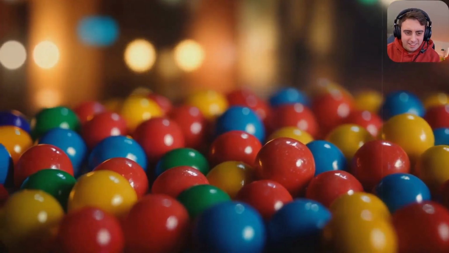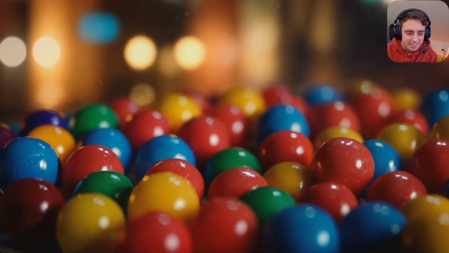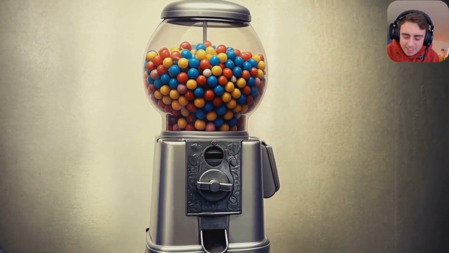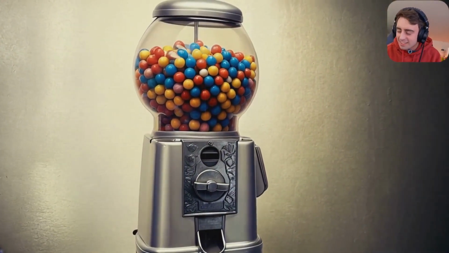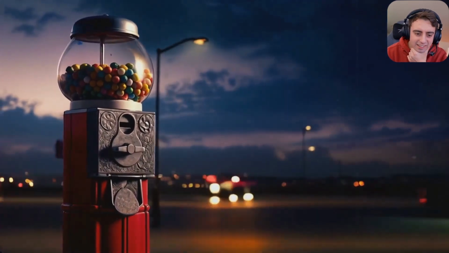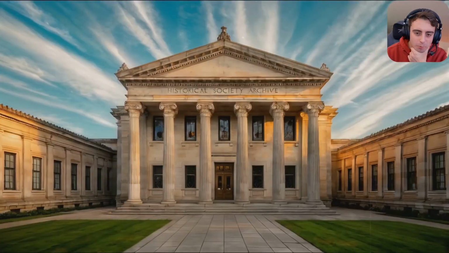Next time you pass a Gumball machine, look closely. You might just be witnessing history in the making, one sweet, colourful sphere at a time. The secrets are out there, waiting to be uncovered by those who dare to look beyond the surface. Wow.